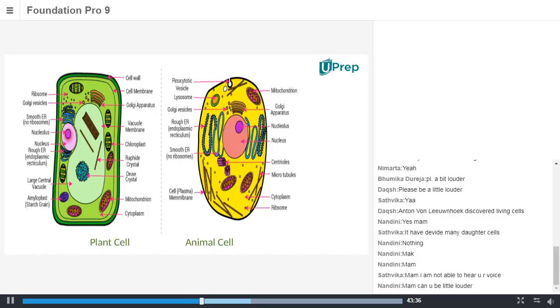For that purpose, they need a control unit called nucleus. So nucleus is prominent in animal cells because the main life activity in animal cells goes by reproduction, whereas in plant cell, we take photosynthesis as a nutritive mode, and storage of food is a major requirement for plant cell.